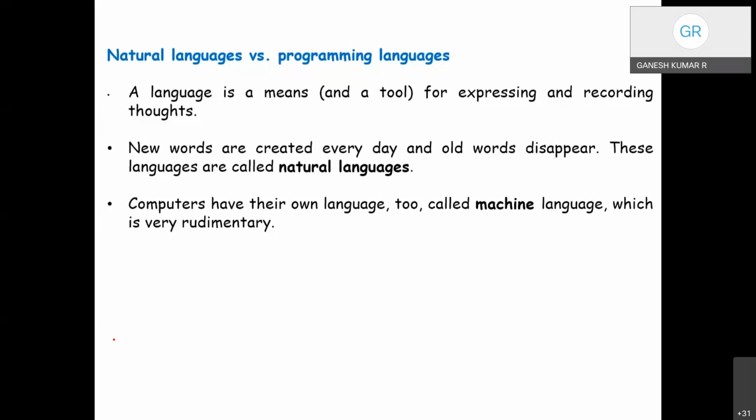Computers have their own language too, called machine language, which is a very rudimentary or basic one. A computer, even the most technically sophisticated, is devoid of even a trace of intelligence. We could say that it is like a well-trained pet, which responds only to our predetermined set of known commands and instructions.